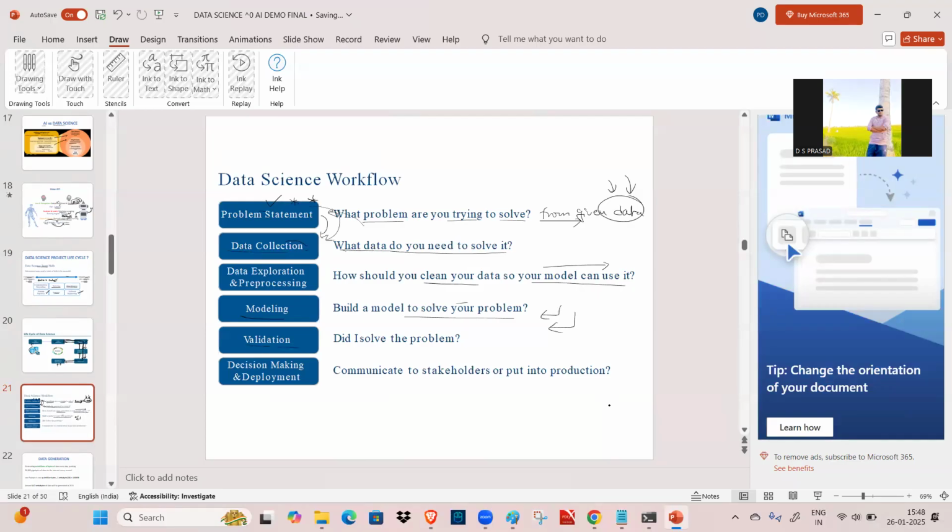Okay. And validation: did I solve the problem or not? We are going to have a question mark on it. That is called, so am I solved the problem or not? If I am not solving the problem, then again I will reiterate all these points. If I solve that problem, then I will go for the decision making and then deployment and put it into production, like communicating to the stakeholders or putting that concept into production.